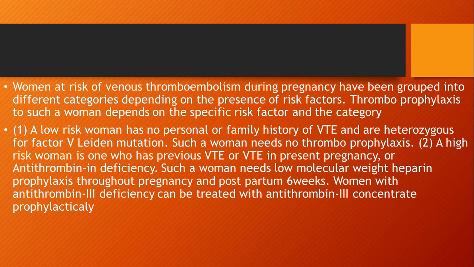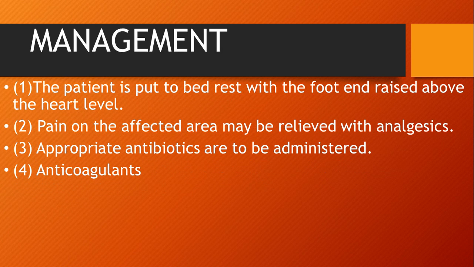So there are two categories which require thromboprophylaxis therapy. One is low risk, those who have no family history or no mutation, so they do not require any treatment. The second is high risk women, those who have this deficiency and antithrombin deficiency. For that we give low molecular weight heparin in the antenatal period as well as for 6 weeks in the postnatal period. Then for management, the patient is put on bed rest with the foot end raised above the heart level.